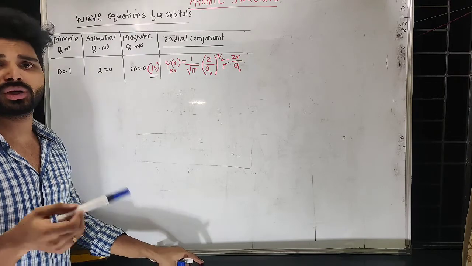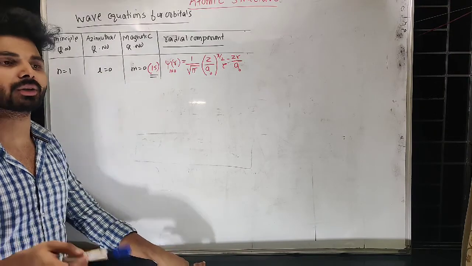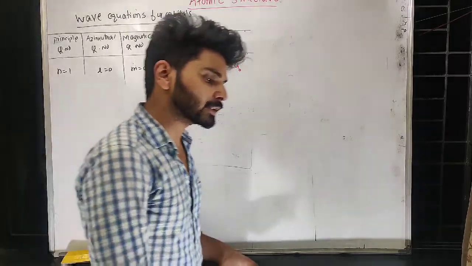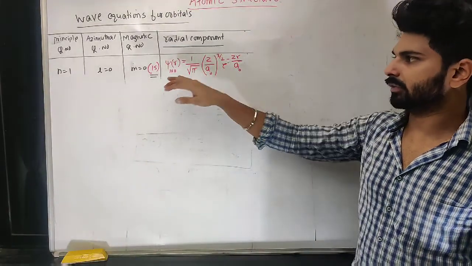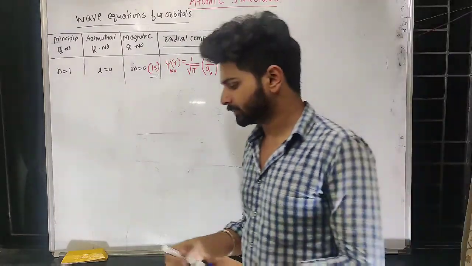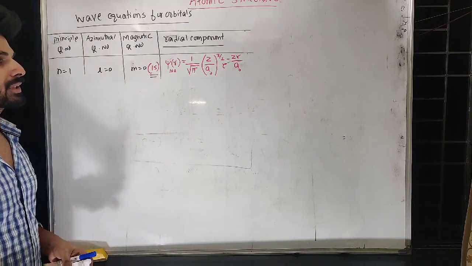I told you, you do not need to remember other wave equations because that will be given in the problem. But the exam authority expects you to remember this first one, the wave equation of the 1s orbital. That looks very simple also, you can remember that. Now, what type of questions are asked?